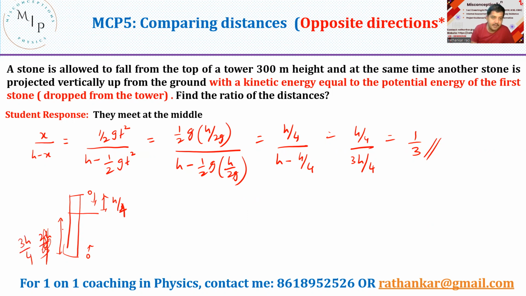Okay. So if, for example, this is 300 meters, this would have traveled a distance of 300 divided by 4, and this would have traveled a distance of 3 into 300 divided by 4. How much will this be? This would be 75 meters. And this would be 225 meters. Okay. I hope you understood how to solve this problem.